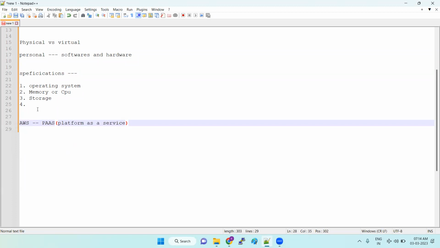This service provides the platform for us, so all the things are available. If you go to the market and want to buy fruits, every fruit is available. Whatever fruit you want, just buy, pay and take it.